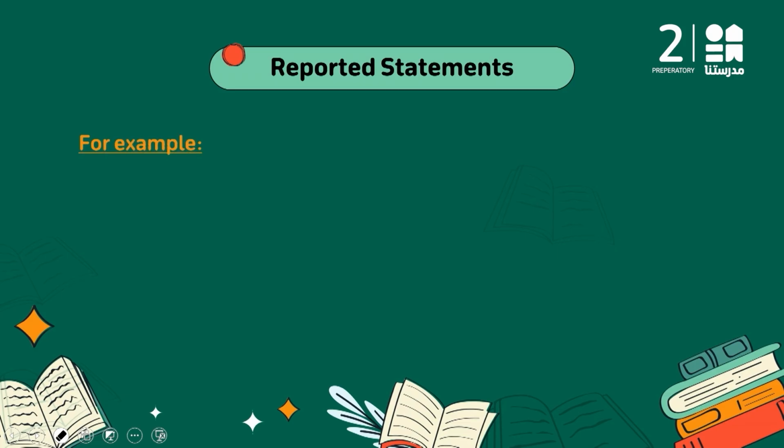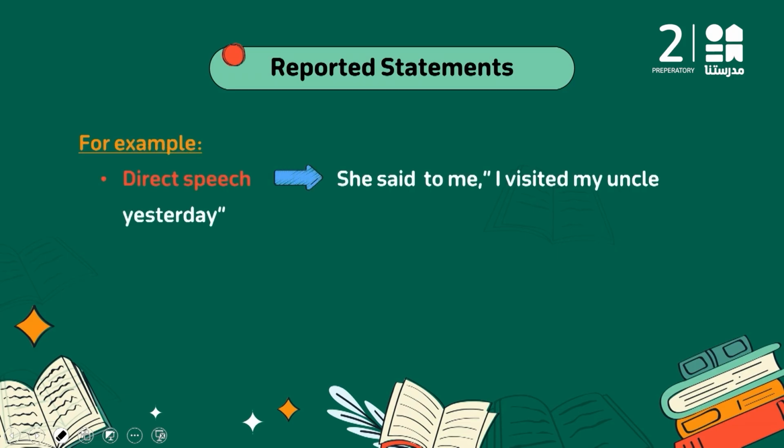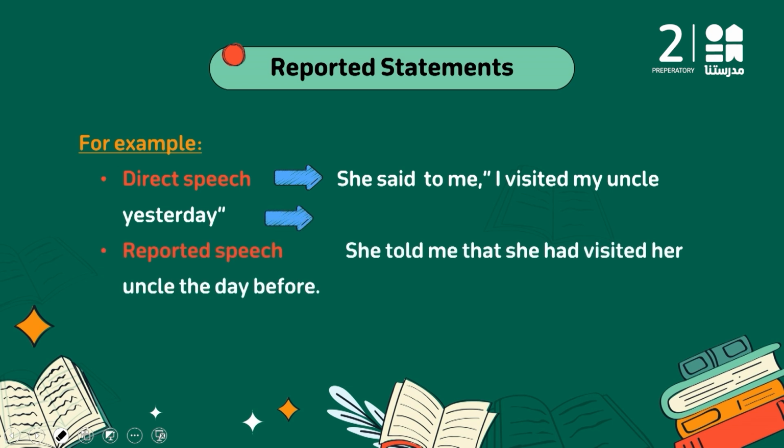Now, let's see this example. Direct speech: She said to me, "I visited my uncle yesterday." Okay, so how can I change it? It's going to be, she told me that she had visited. This is the step back.